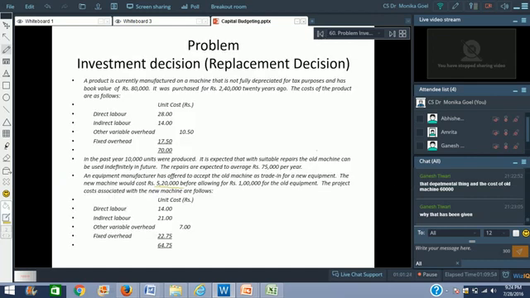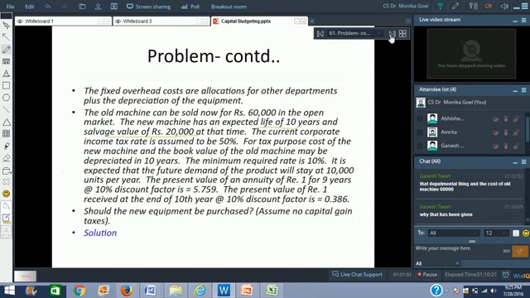But there is a change, because if you look at the numbers, it shows that there is a change in the fixed overhead cost, which has increased from 17.50 to 22.75. Now the question comes that if it is a fixed overhead cost, then it should not increase. It has increased because depreciation has been included in it. Because we are doing the depreciation calculation separately, we can simply avoid it in the calculations. That is why the number has been given to you, but it is not relevant, because you're doing the depreciation calculations, which is actually the increment. Right?